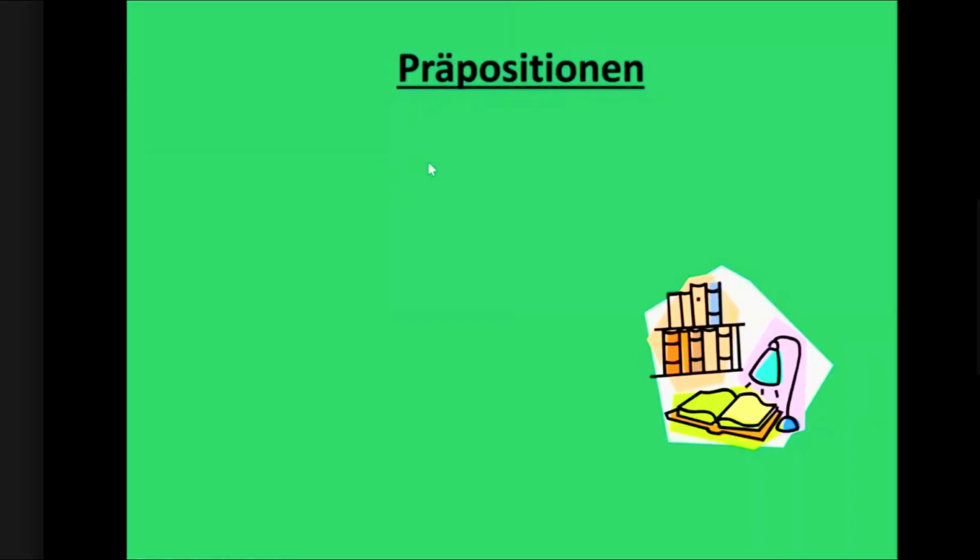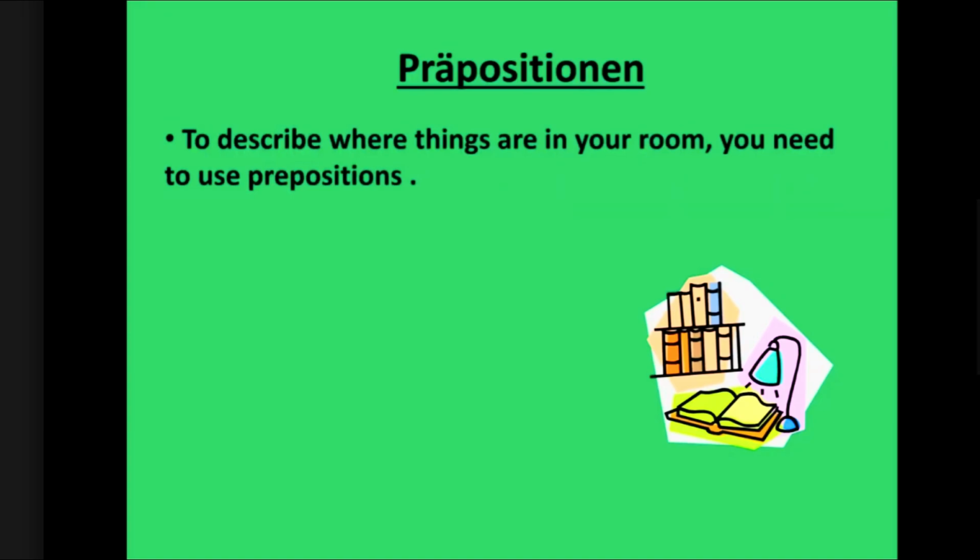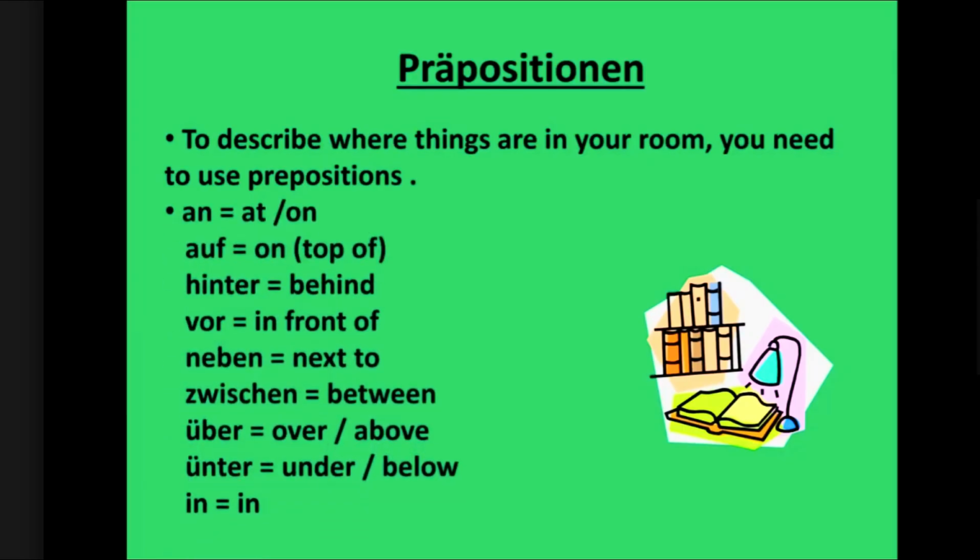So Präpositionen, prepositions. So where do we use prepositions? To describe the position or movement of something, where it is kept. To describe where things are in your room, you need to use prepositions. The 9 prepositions which we are going to talk about are as follows.